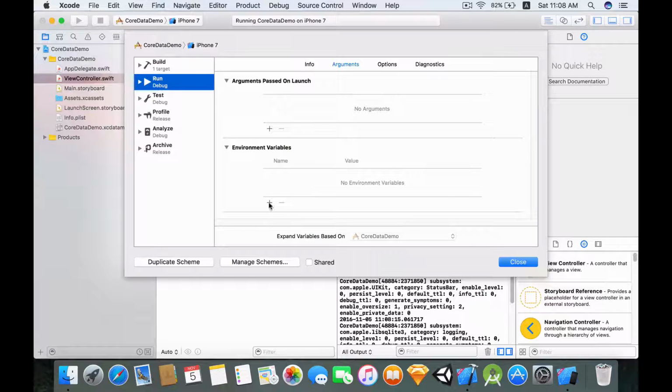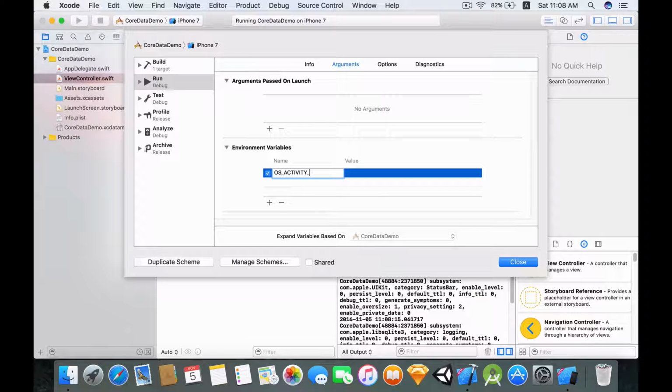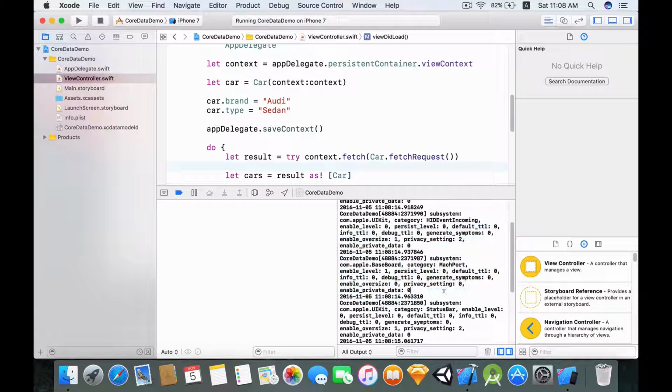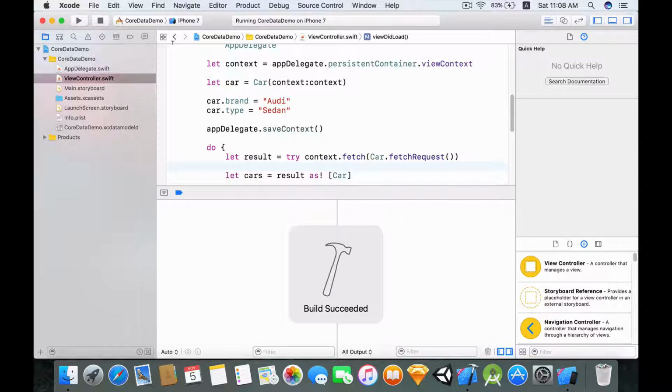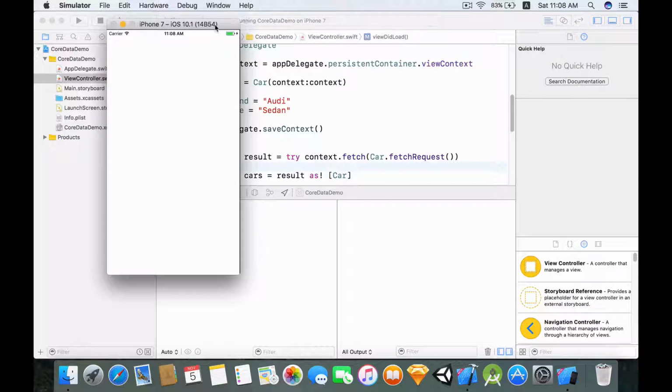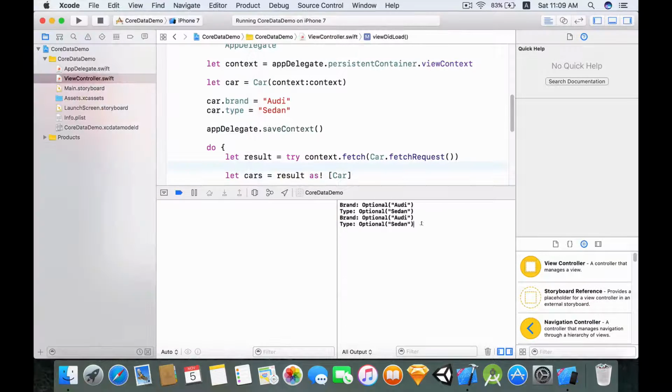In your environment variables, I'm going to add OS_ACTIVITY_MODE, and the value of this would be disable. This essentially will just get rid of all this garbage log that we absolutely don't need. So let's run it again and see how it goes. Boom. And now notice that it prints twice.